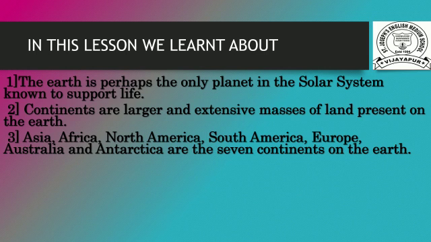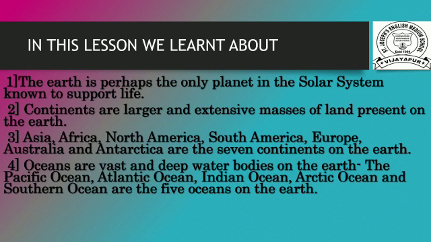Asia, Africa, North America, South America, Europe, Australia and Antarctica are the 7 continents. Oceans are vast and deep water bodies on the earth. The Pacific, Atlantic, Indian, Arctic and Southern Oceans are the 5 oceans on the earth.